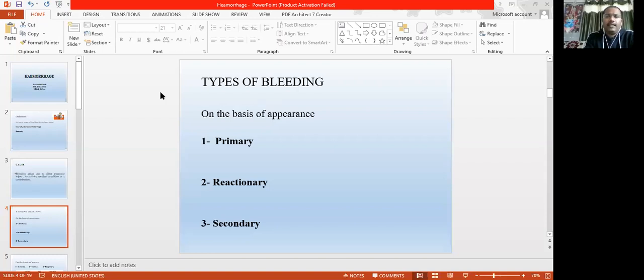Secondary bleeding occurs because your wound gets infected. Due to the infection, all that healthy tissue is engulfed and devitalized, and it may slough out the complete wall of the vessel, so the vessel opens, and that leads to heavy bleeding. Okay, so next we come to the classification.